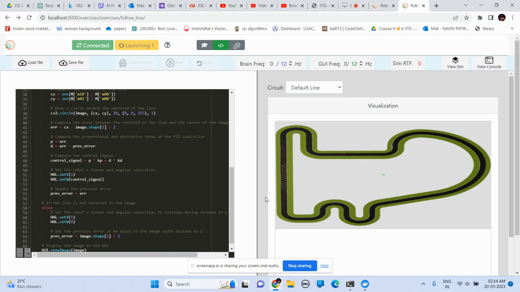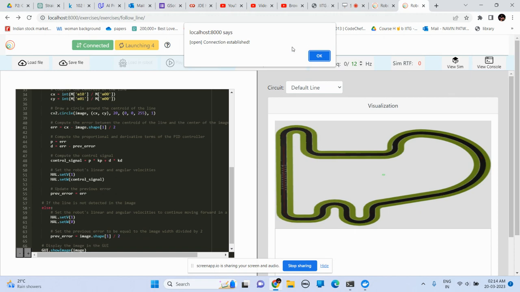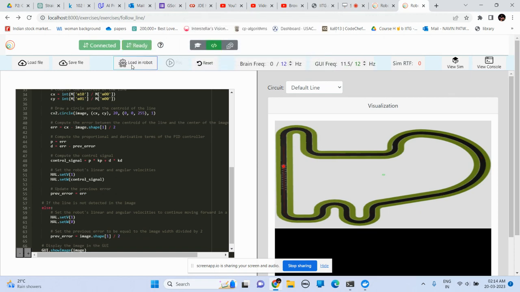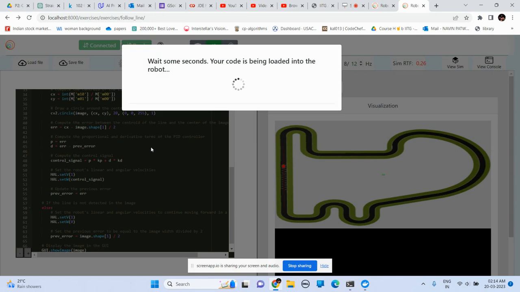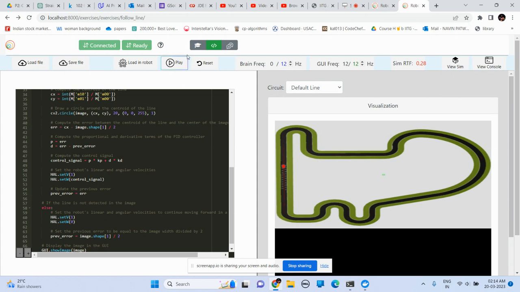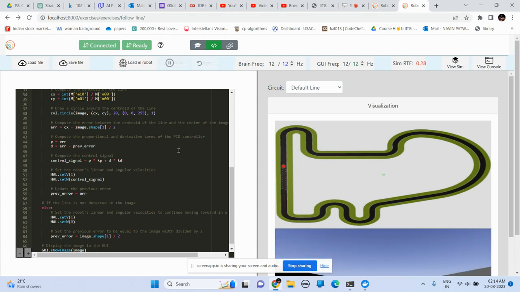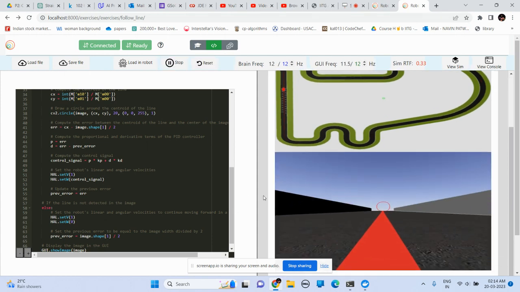The reason why I haven't kept the speed at a higher number is because of the oscillations which are caused. My code is not that expert in handling the oscillations which occur while following the line, and thus it crashes. So I wanted to complete this exercise, and that's why I chose to go for this slower speed.